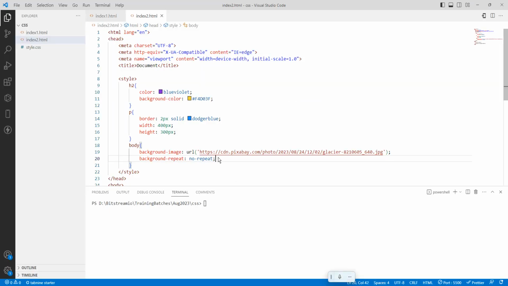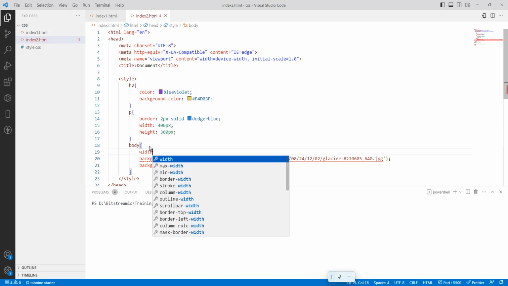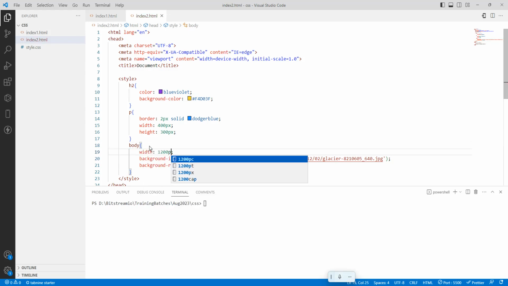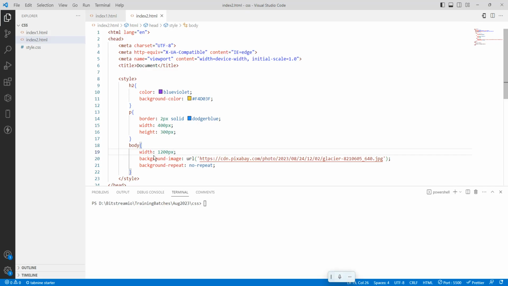Okay, we want to set the width. How to set the width? I will add a width here. If we set a width of 1200 pixel, it is going to take the full width. See, it is taking the body width.